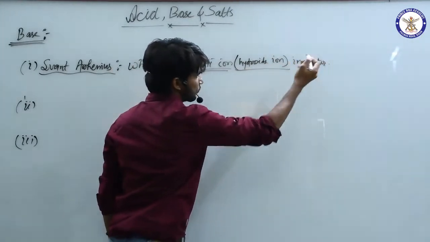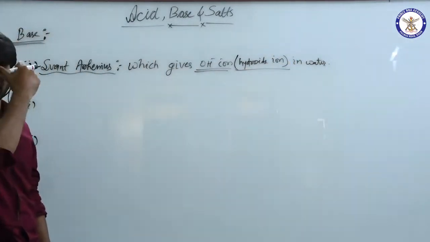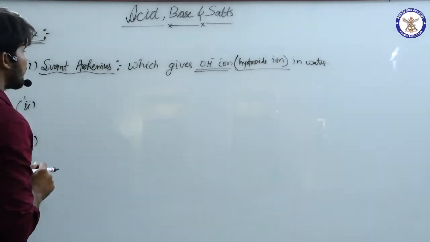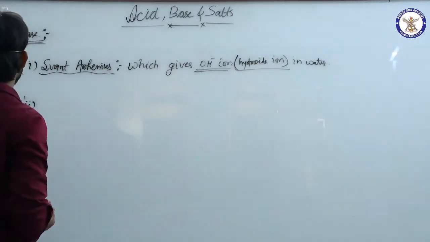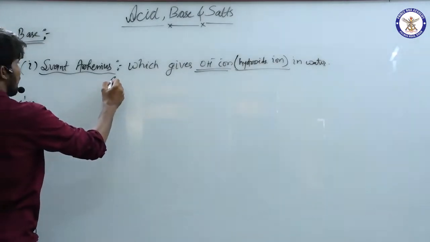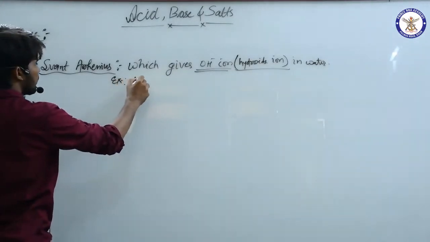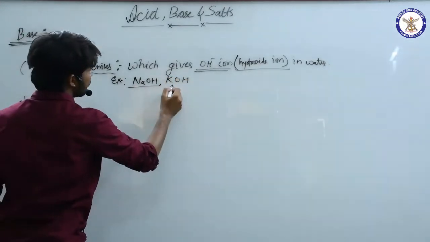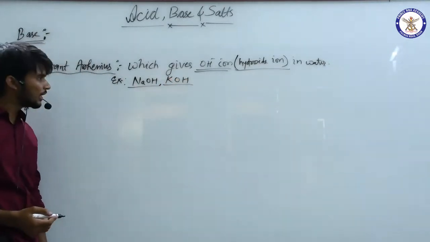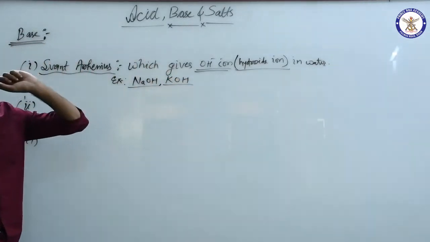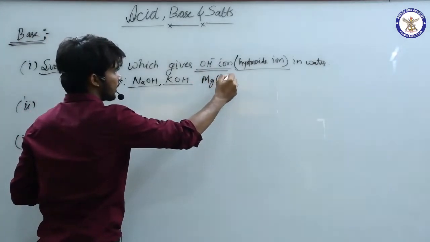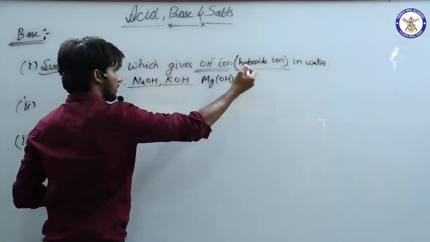Very simple. Examples could be anything like NaOH, KOH, which will dissociate in water and give us OH negative ions. We can also have Mg(OH)2. These are the bases according to Svante Arrhenius.